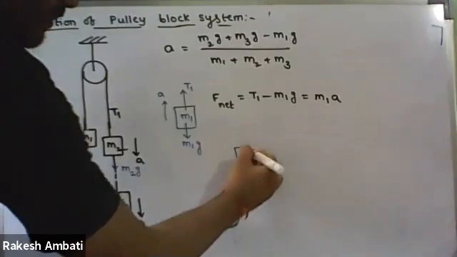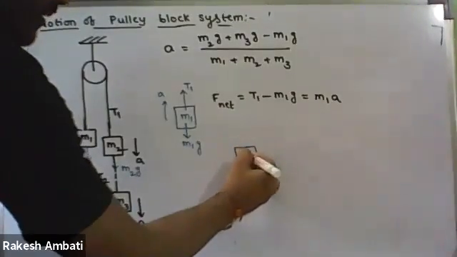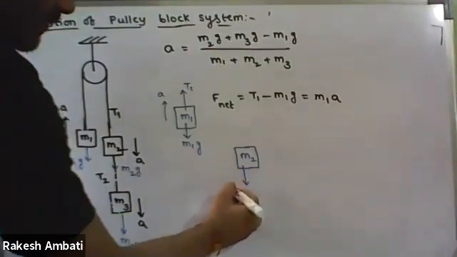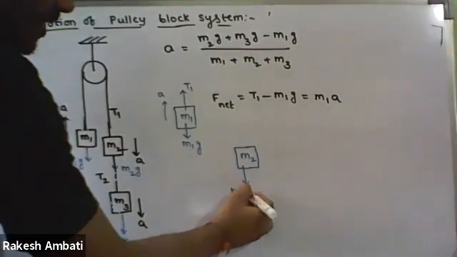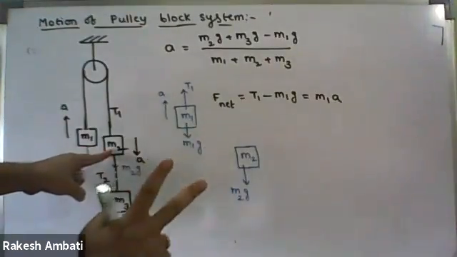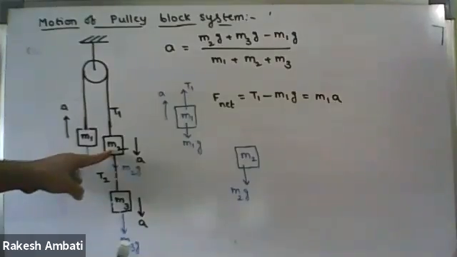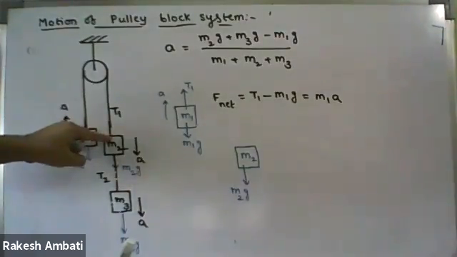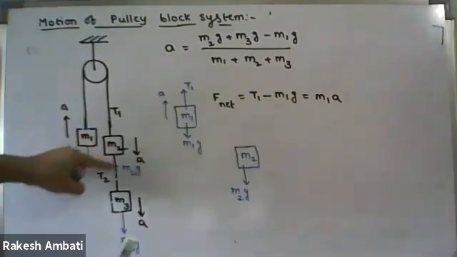Then coming to the second block, M2. Now we are taking the block M2. If M2 is the block mass, the weight is M2G. On M2, is only one tensional force acting or two? Two. Why? Because this M2 block is connected to this string and also to this string.